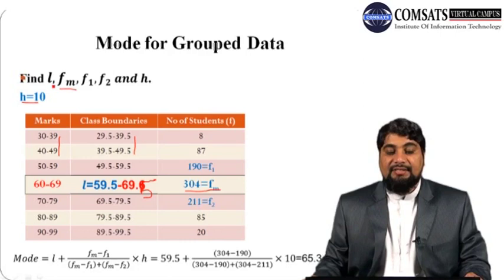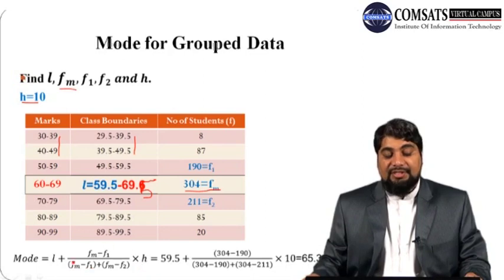So once we have all these numbers, we can use the formula of mode to calculate. Just replace L by 59.5, Fm 304 minus F1, which is 190, so Fm minus F1 is 304 minus 190, plus Fm minus F2, so 304 minus 211, multiplied with H, which is 10.